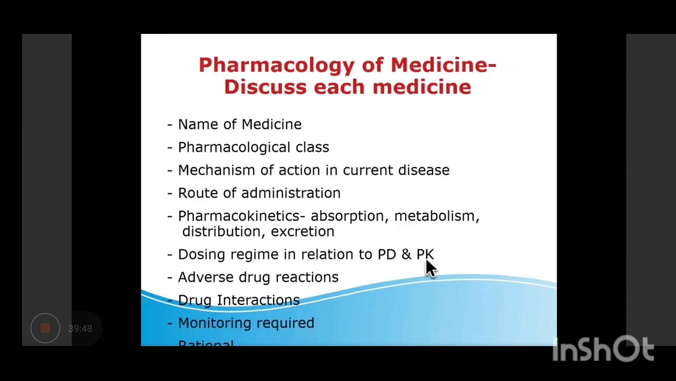So when you are going to discuss the pharmacology of medicine, when you will be writing about the drugs, these are the headings under which you will write: name of the medicine, to which class it belongs, the mechanism of action in the current disease, the route of administration, its kinetics, dosing regimen, adverse drug reactions, drug interactions, monitoring required. Can you name some drugs where we need monitoring?